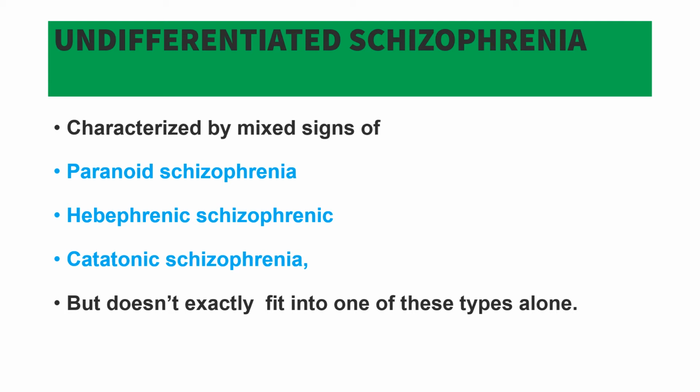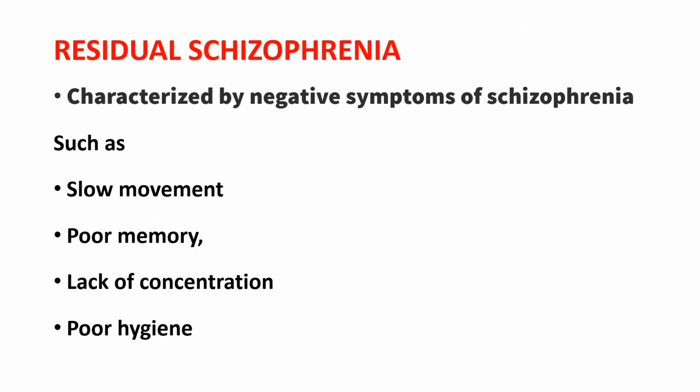For 1 or 6 months or 2 weeks, they will show paranoid schizophrenic symptoms. After that, suddenly they will change into a hebephrenic schizophrenic condition. Then again, they will go to paranoid, then they'll come to catatonic symptoms. That means they don't fit into one of these types alone. So we are calling it undifferentiated schizophrenia. Next one is residual schizophrenia.